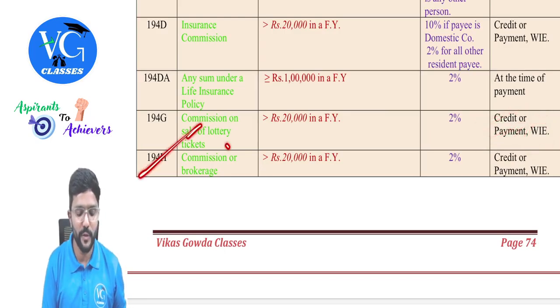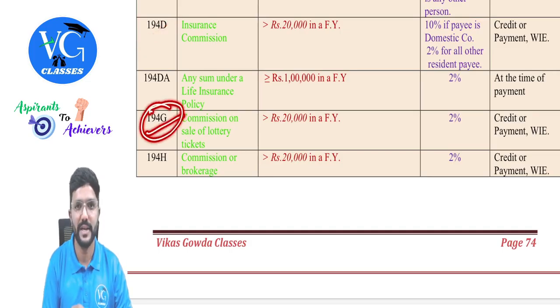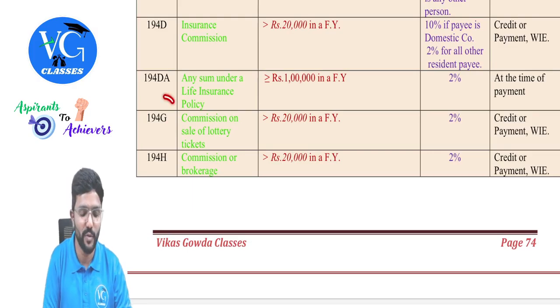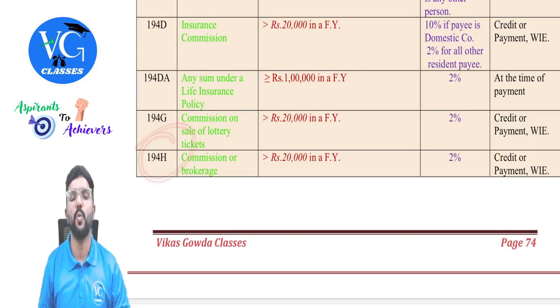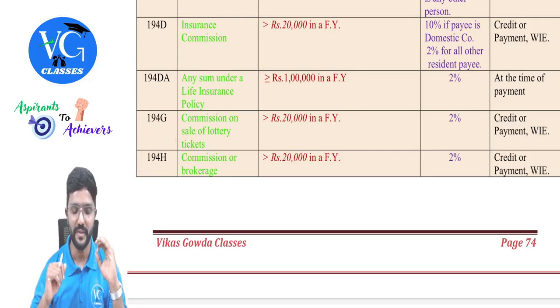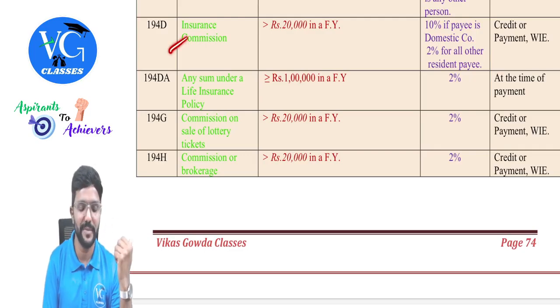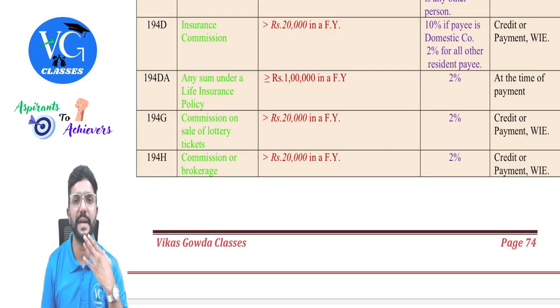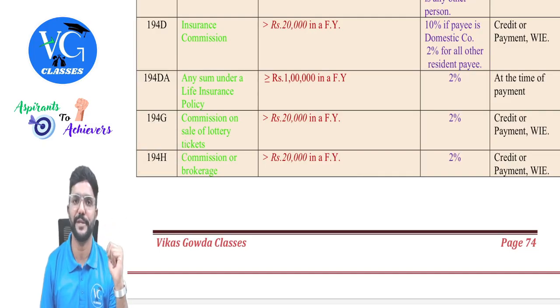Then any other commission or brokerage is covered here. If it is an insurance commission, it is covered under section 194D. If it is commission on the sale of lottery ticket, then G, that is lottery ticket and all is gambling. Yes, so 194G. Any other commission or brokerage is covered under section 194H, guys. And if commission or brokerage is just mentioned in the question, and they didn't tell whether it is insurance commission or commission on sale of lottery ticket, please apply 194H. If they've just used the word commission or brokerage.